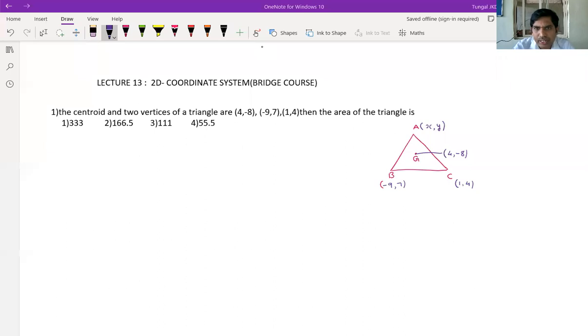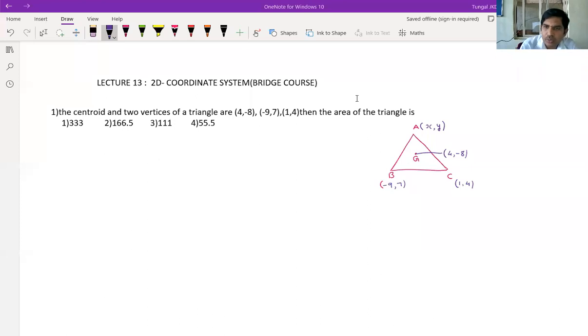Right, sir, is a median always perpendicular to the side? No, median and perpendicular are different. A median is nothing but a segment that just meets the midpoint. Perpendicular and median are both different. Okay? Right, someone gave the answer as 55.5. We'll see that.